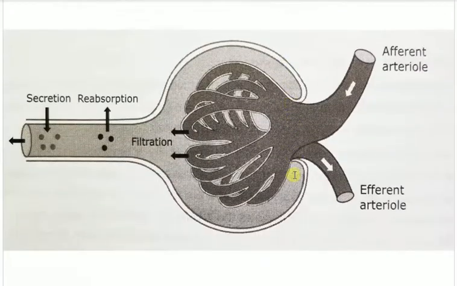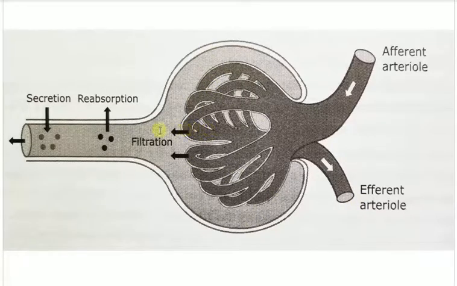So let's go. Look, this is a representative image of that whole process. This is the afferent arteriole that brings the blood in. This is the efferent arteriole that takes the blood out. This is the Bowman's capsule, and these are the glomeruli.